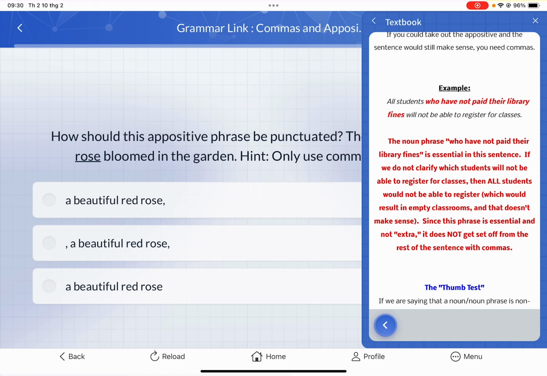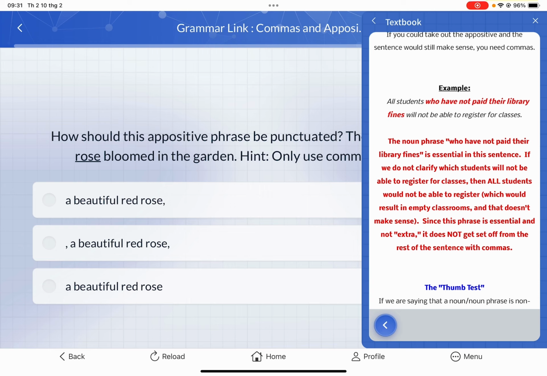Notice this sentence does not have any commas, while the noun phrase here, who have not paid their library fines, modifies students. It is essential because if it stands alone here, all students will not be able to register for class. Well, not all students, right? It has to be all students who have not paid their library fines.